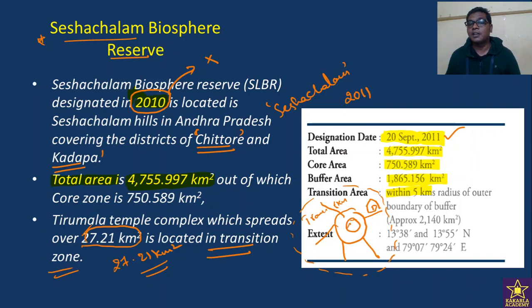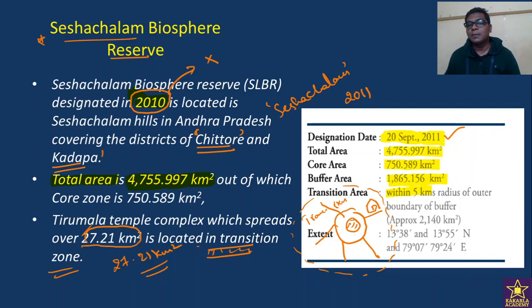Otherwise, if it were part of the core zone, you would not be allowed every time you visit. Even if allowed, you would need permission from the chief wildlife warden of Andhra Pradesh. So Tirumala temple complex is part of the transition region.